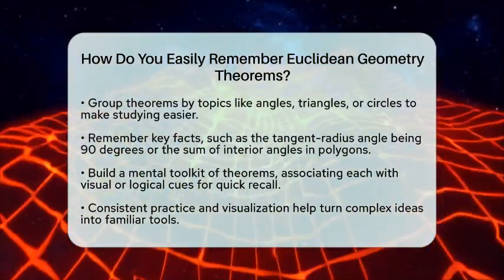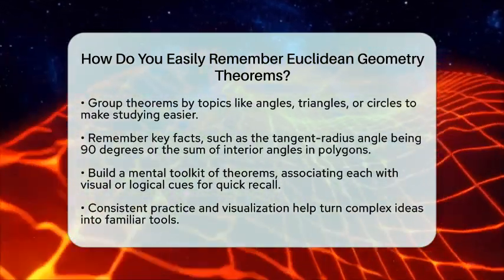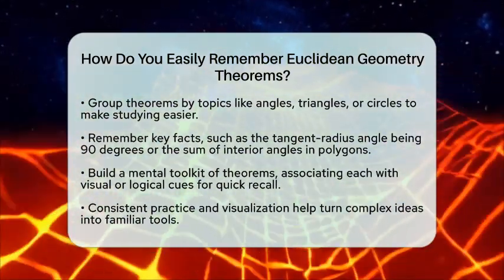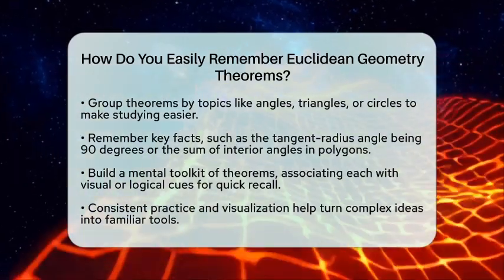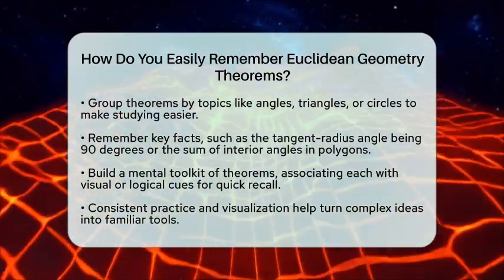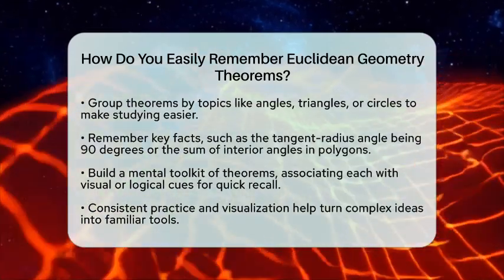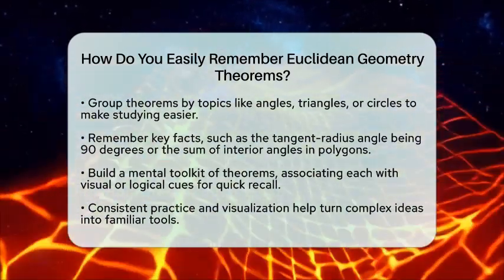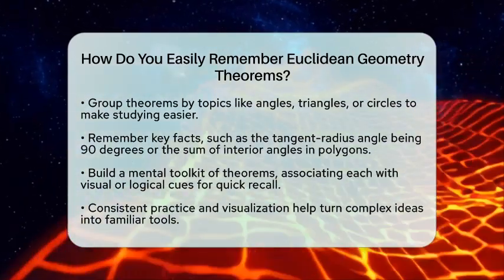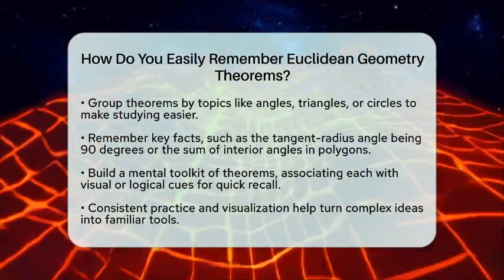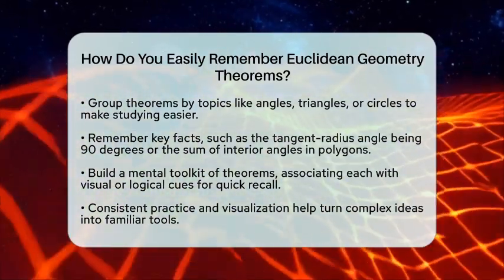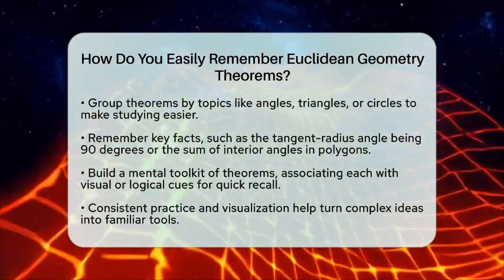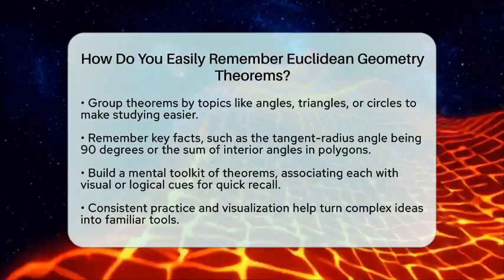Using diagrams, mnemonics, and consistent practice helps you connect the dots. Over time, these strategies turn complex theorems into familiar tools you can recall easily. Think of it as building a mental toolkit where each theorem has its place, ready to be used whenever you need it. So, start with shapes, learn their properties, follow logical steps, and practice regularly. This way, remembering Euclidean geometry theorems becomes a natural part of your thinking.